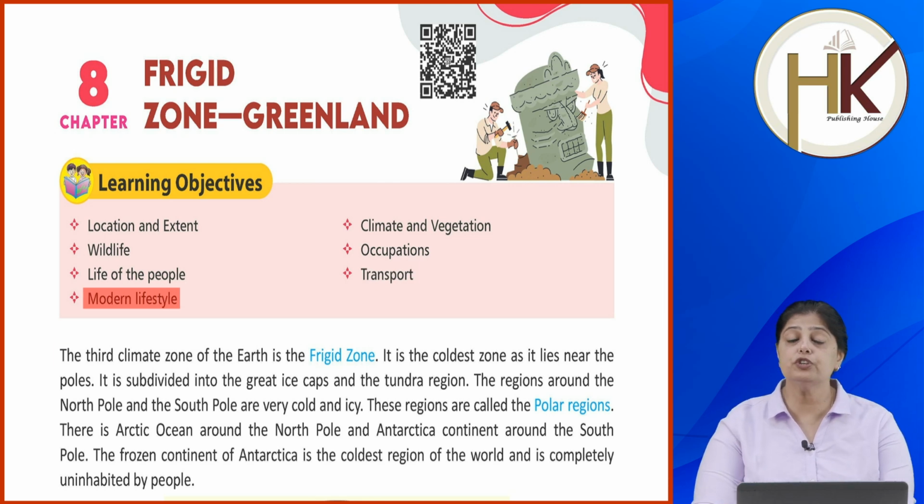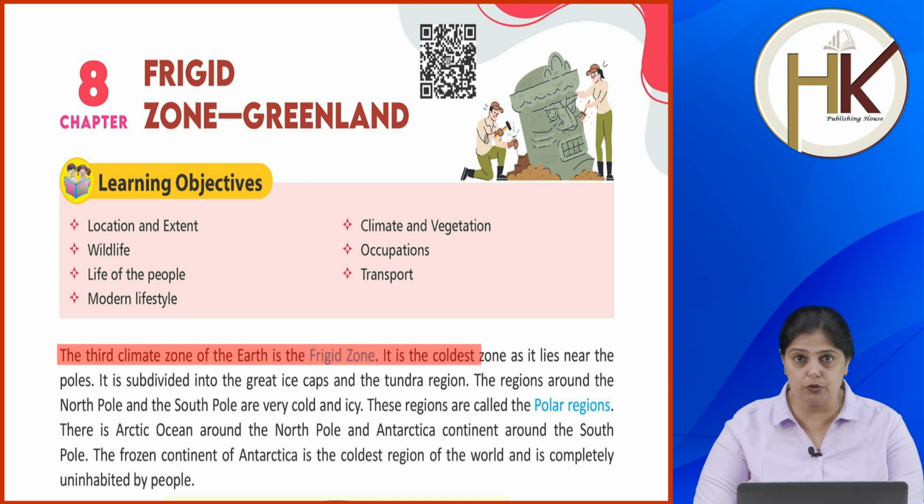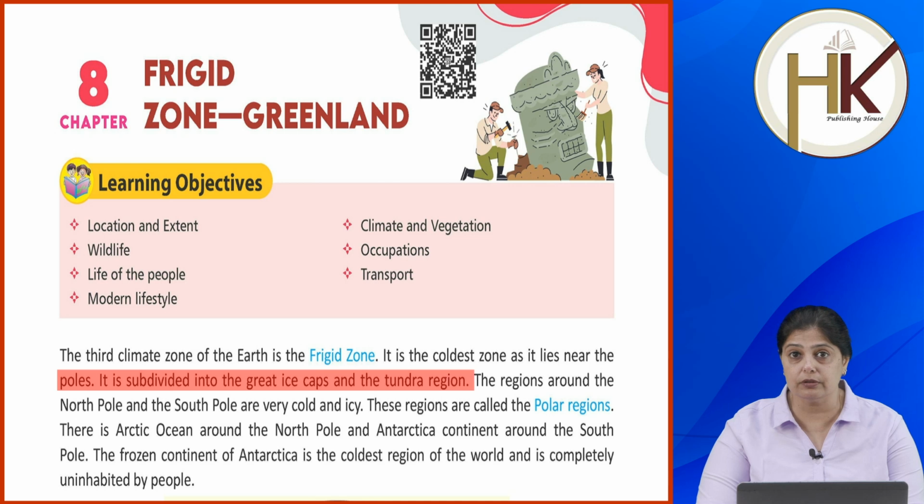Okay, so बच्चों, third climatic zone of the earth is the frigid zone. So it is the coldest zone, okay, as it lies near the poles. ये poles के पास है, which is the north pole and the south pole. So इसकी वजह से सबसे ठंडा इलाका है. Now it is subdivided into the great ice caps and the tundra region.